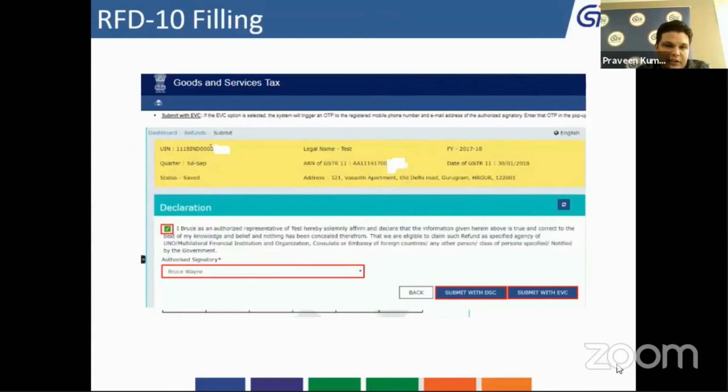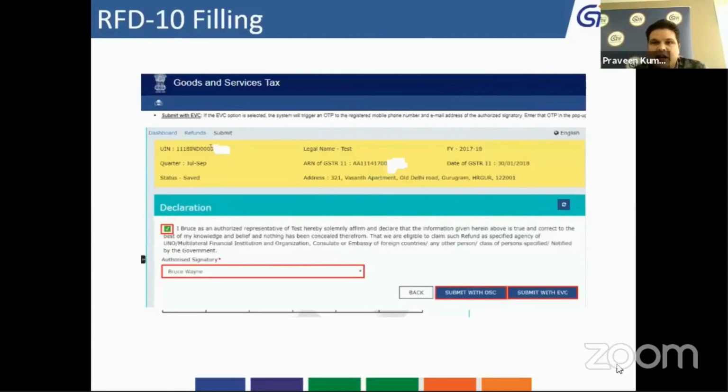This is the final declaration part of the RFD10. You select the declaration, check the declaration, and then there are 2 options: submit with DSC and submit with EVC. You can select the submit with EVC option. DSC is if you have a PAN-based DSC and your authorized signatory is from India and carries a PAN-based DSC, then you can also select that and submit this form. But preferably it will be submit with EVC.